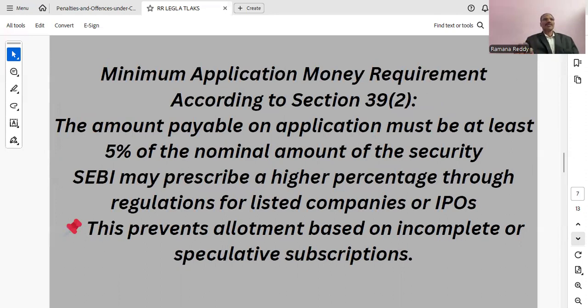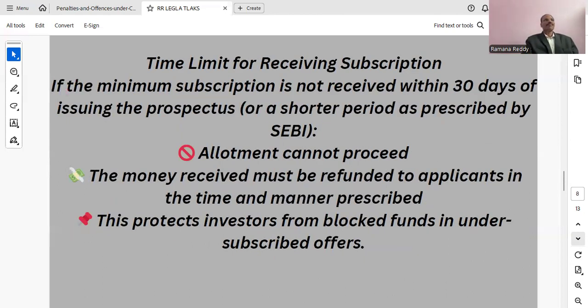Minimum application money requirement according to Section 39(2): the amount payable on application must be at least 5% of the nominal amount of the security. SEBI may prescribe a higher percentage through regulations for listed companies or IPOs. So this is as per the section. This prevents allotment based on incomplete or speculative subscriptions.